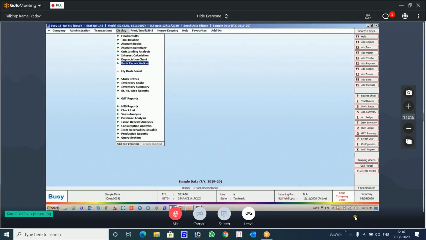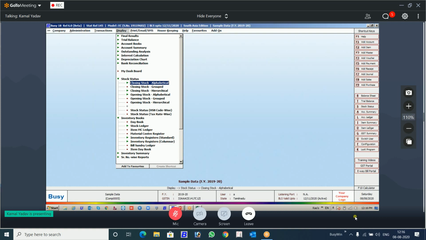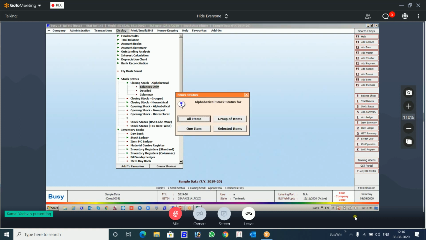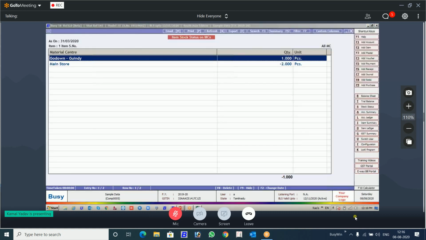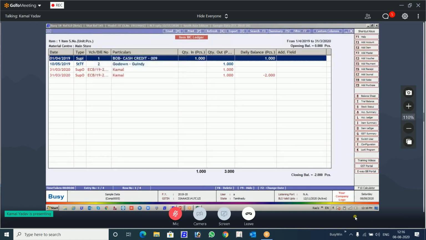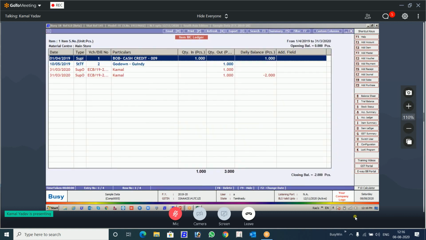Let's see the stock status. Okay, this is the data that we have. You see this serial number was purchased on 1st of April.